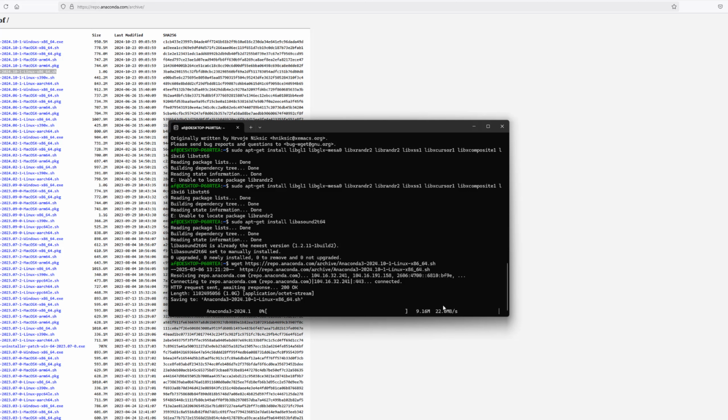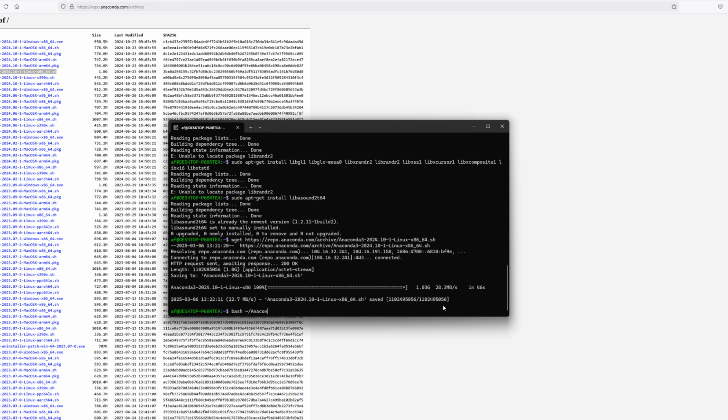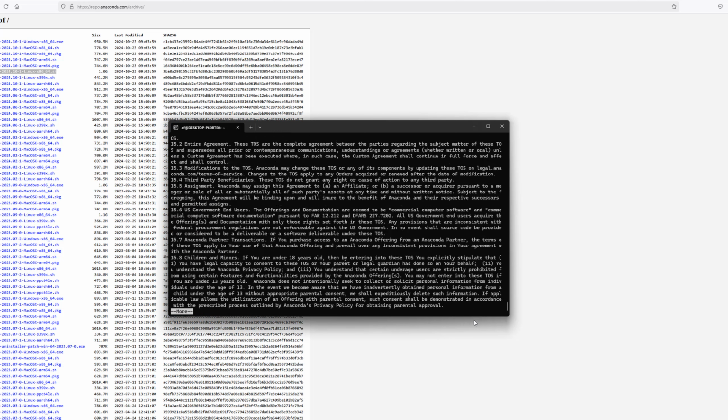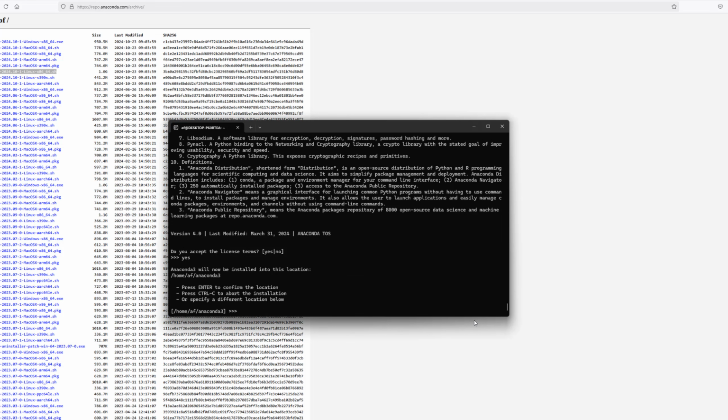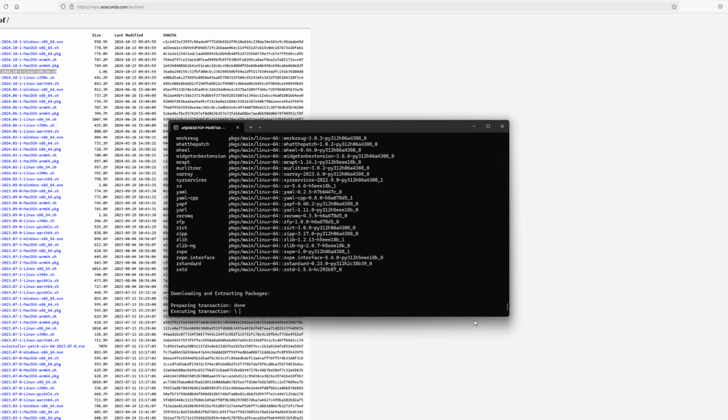It will take a short while to download it. I'll speed the video up. Now that it's downloaded, we use bash to run this downloaded file. Now accept the Anaconda terms and conditions and press enter to accept the default location, and now Anaconda will be